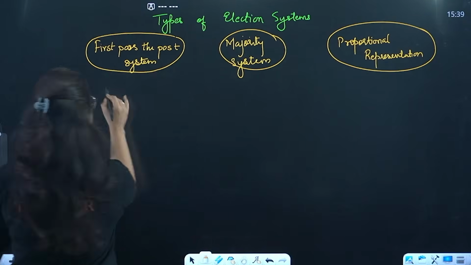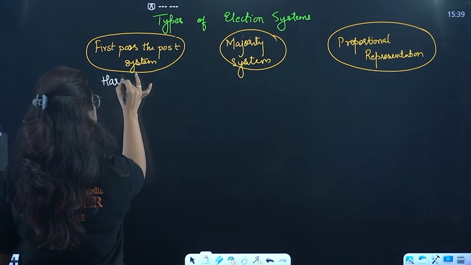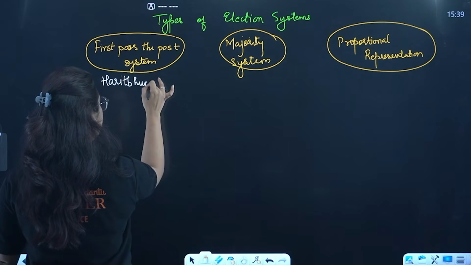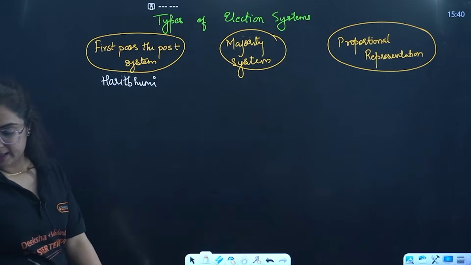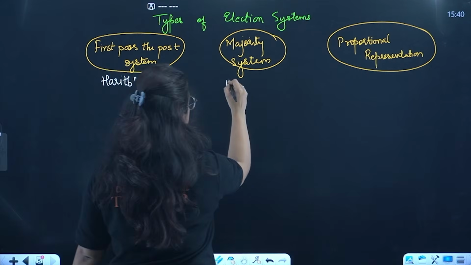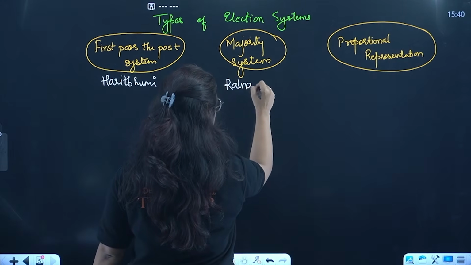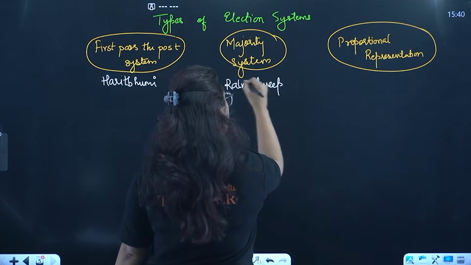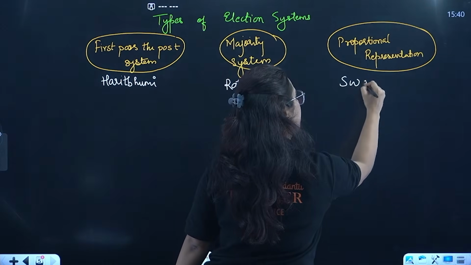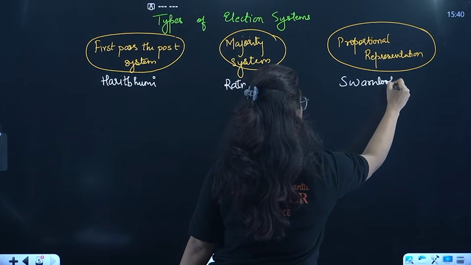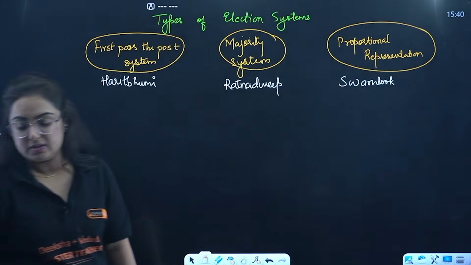Okay, so the country number 1 is Harit Bhumi. The second country here is Ratnadweep. And the third country is Swarnalok. Okay, how many members are there?